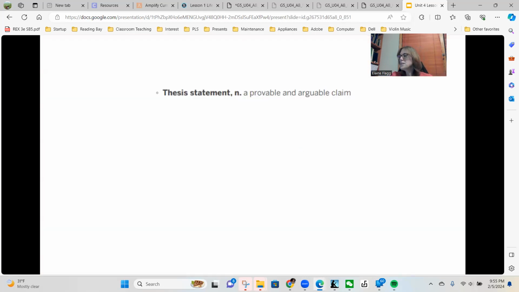So the first thing we need to identify would be the thesis statement. This is your belief. It's a provable and arguable claim. So you have to prove it. The introductory paragraph should include a lead or a hook. A lead or hook is the first sentence of an essay that effectively grabs the reader's attention and gives the reader some sense of what the essay will be about.